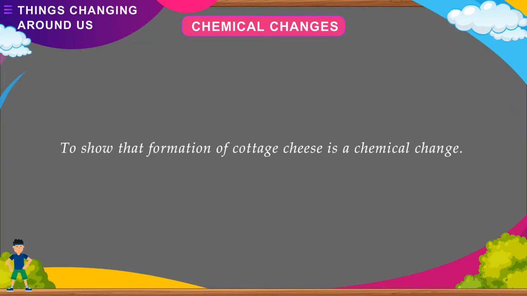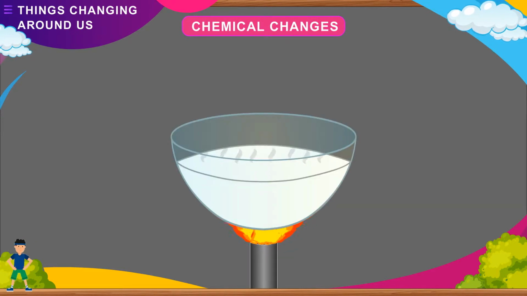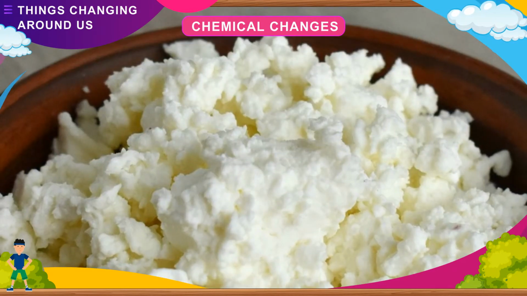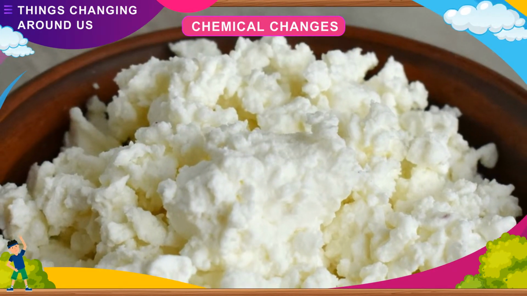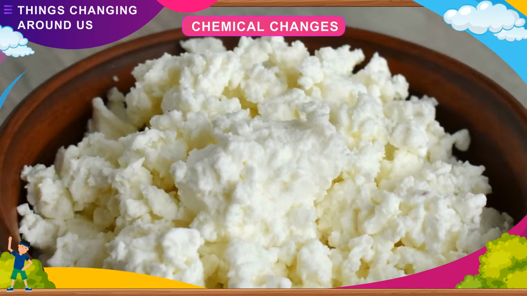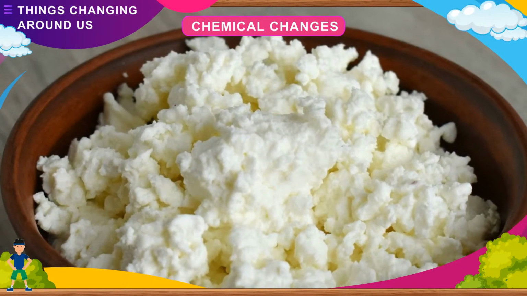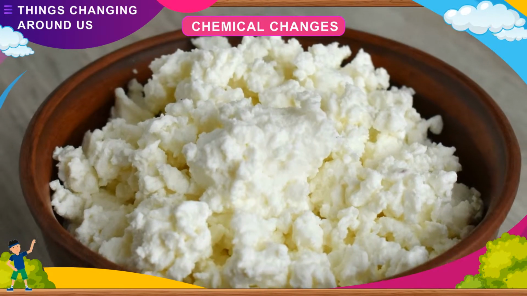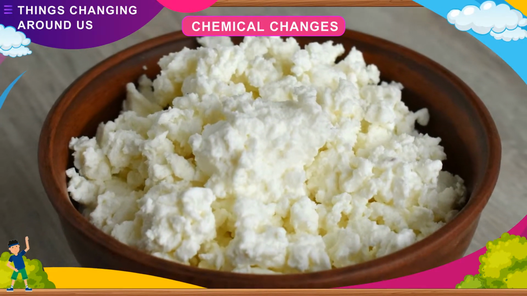To show that formation of cottage cheese is a chemical change, boil some milk, then add 1 teaspoon of lemon juice, stir well, and switch off the gas. Strain it carefully. Now you can see cheese, and that it is separated. The prepared cheese cannot be changed back to milk. Hence, we can say it is a chemical change.